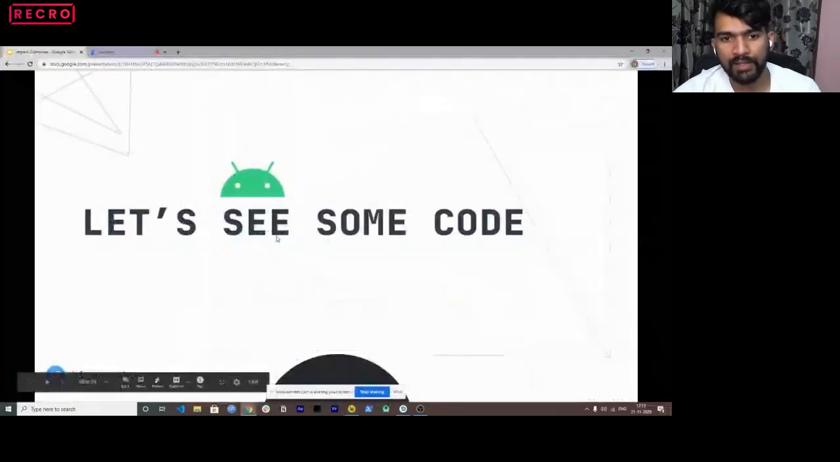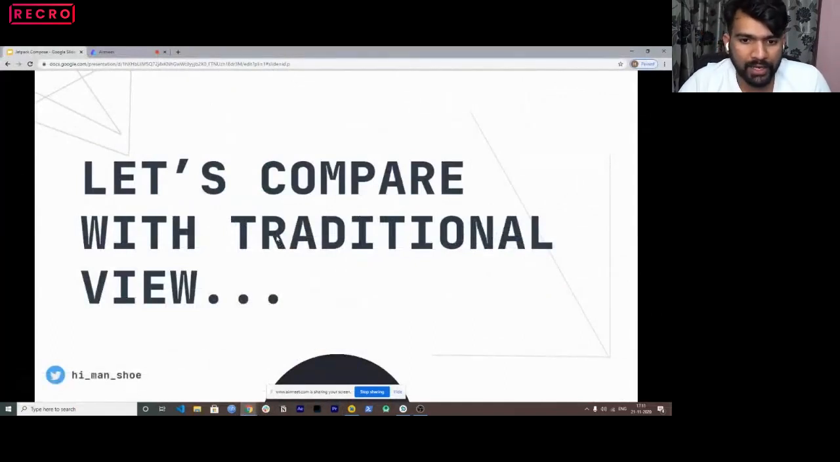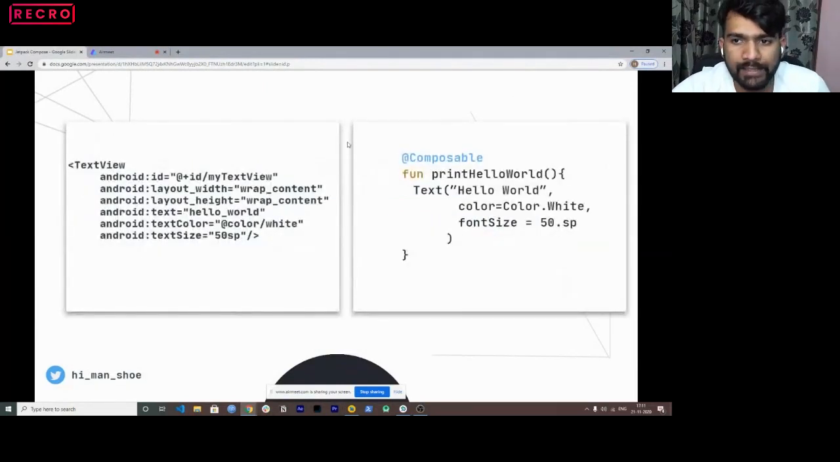Now to this, I can show how it's compared to a traditional view. A couple of questions were asked to show how it looks in a traditional view. So consider this. This is a text view XML which we were using till now. Wrap content, hello world, and let's say color white and this, right? So this is something we were using. Now in functions, you can just write this certain set of codes, and that's it. That's the only thing you need to write, right?